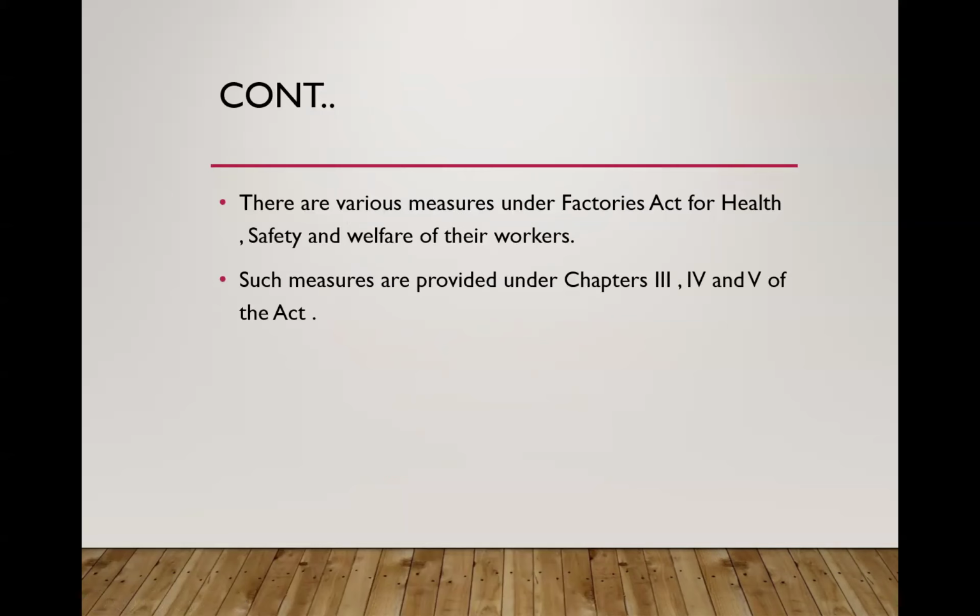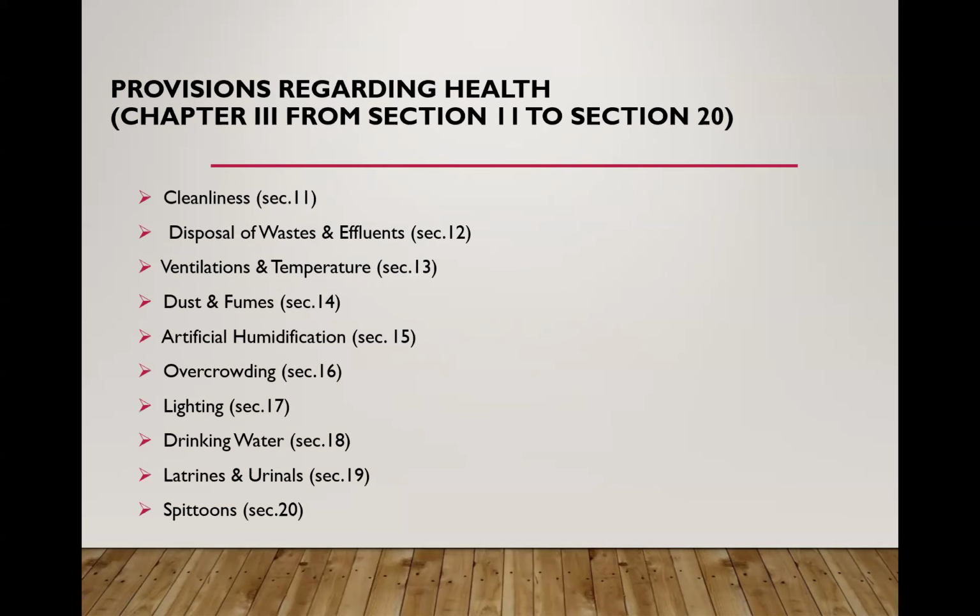The various provisions related to safety and welfare are given in Chapters 4 and 5 of the Factories Act 1948. Now, coming to the various provisions regarding health, these provisions are given from Section 11 to 20 in Chapter 3 of the Factories Act.